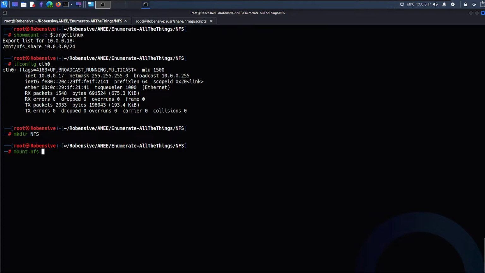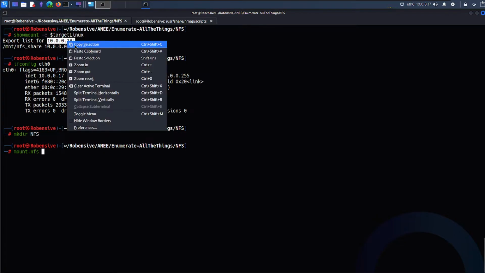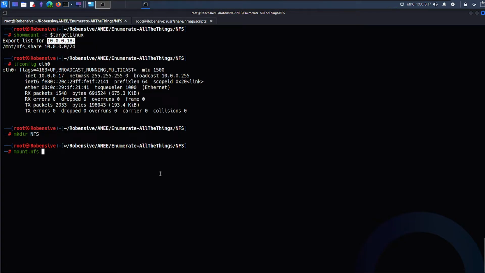What you're going to do is mount.nfs or mount -t nfs, then the destination IP address. I want this specific location from the remote area. So the remote is 10.0.0.18:/mnt/NFS share.